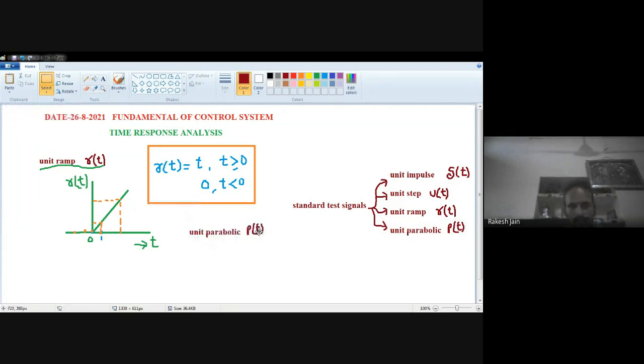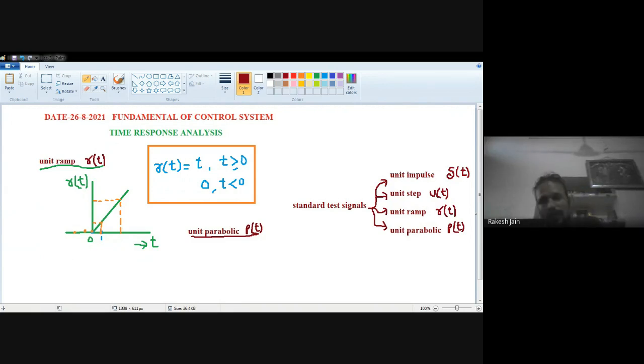So these are four different test signals. Whenever we do the steady state analysis, it is clearly mentioned in the question. For example, find out the steady state error for this control system. A diagram is given, or a formula is given, C(s) upon R(s), whatever it is. So find out the steady state error for a unit ramp input.